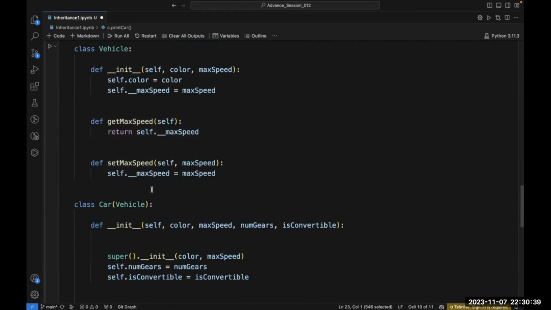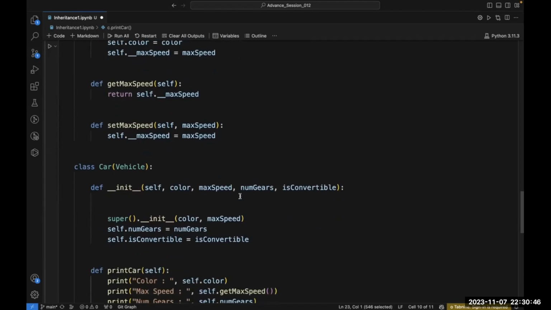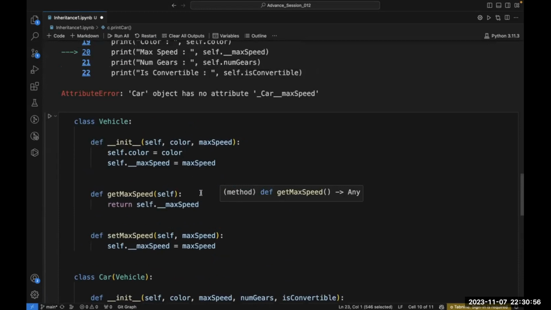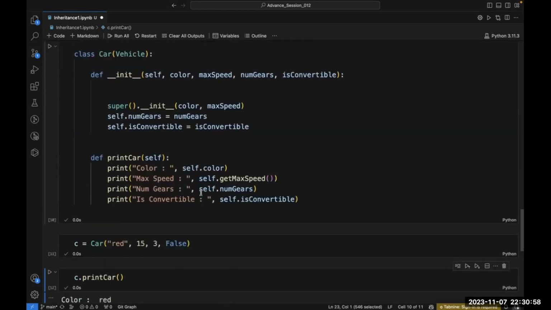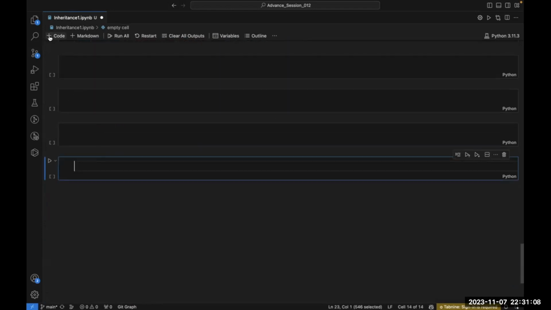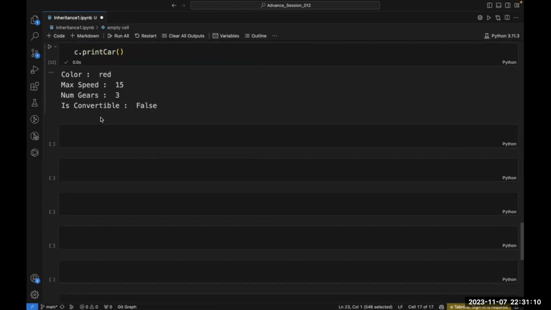If you want to change the max speed, you can change this with the help of this method. If you call this method and pass whatever maximum speed you want to set, it will set that maximum speed. So you are doing the same thing, but through the vehicle class only, not through the car class. Fine, through the method of the vehicle class. Fine. Now let's understand the extension of the above code. I'm going to explain you the extension of the above code.